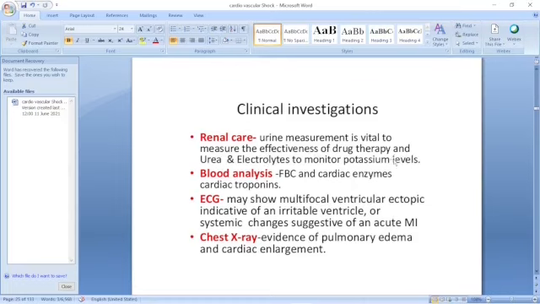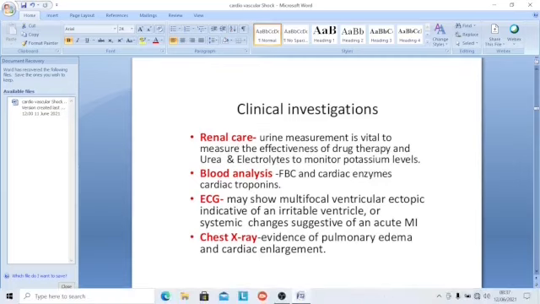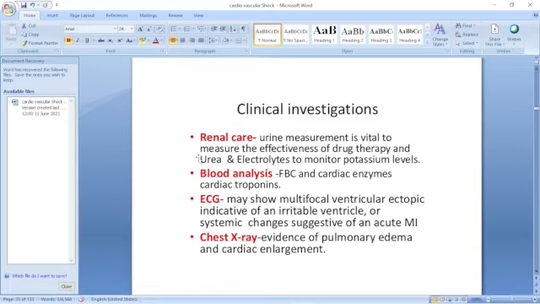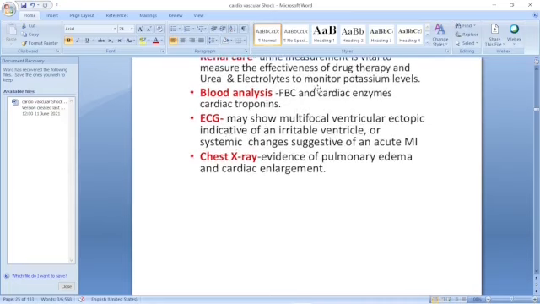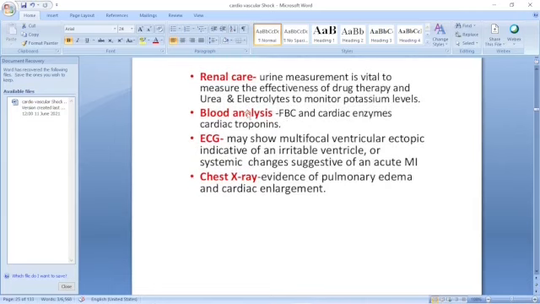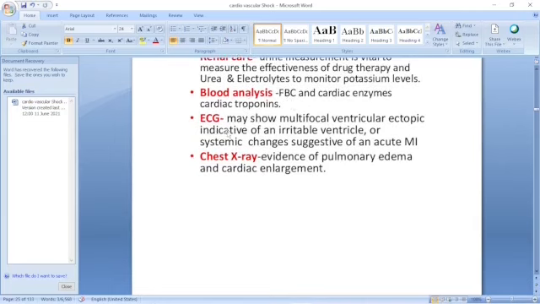And electrolytes, potassium level, all these. Renal care is very important because it shows the heart is almost overflowing. If the tank is full, then overflow of the water tank will occur. So if there is sufficient renal output, that means the cardiovascular system has become normal. Then blood analysis: cardiac enzymes, troponins, fasting blood sugar, etc. You can check if there is any ketoacidosis or diabetes. So many blood tests you have to do.